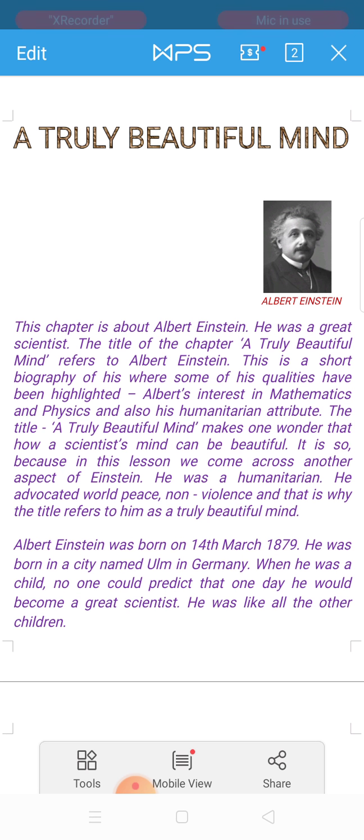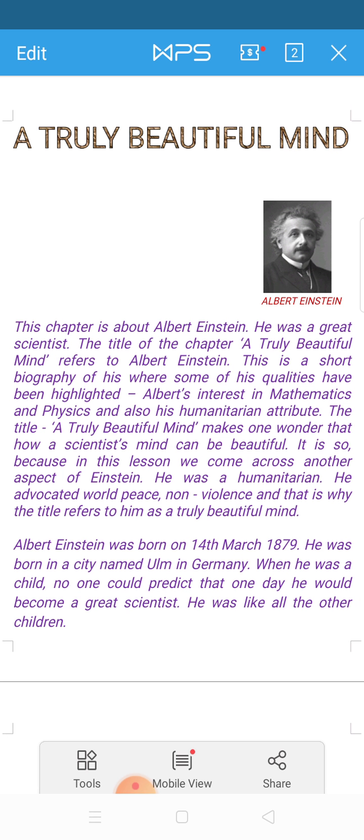This chapter is about Albert Einstein. He was a great scientist. The title of the chapter, A Truly Beautiful Mind, refers to Albert Einstein. This is a short biography of his, where some of his qualities have been highlighted: Albert's interest in mathematics and physics, and also his humanitarian attribute. What does humanitarian attribute mean? Great love for humanity, not only mathematics and physics.